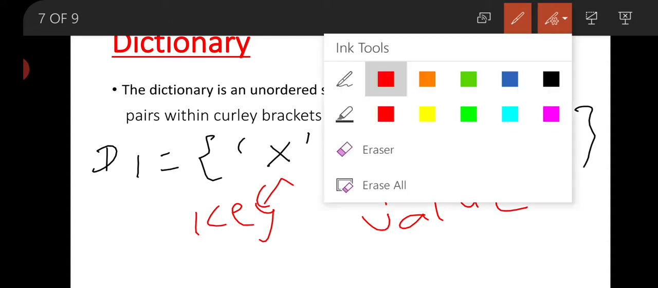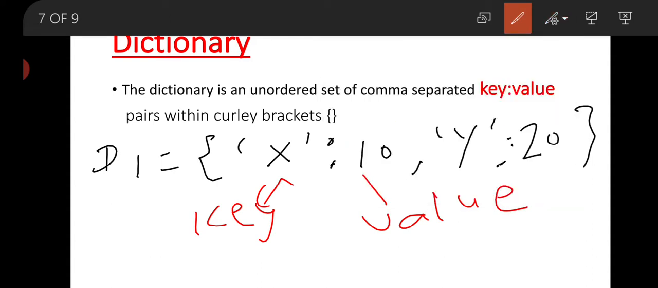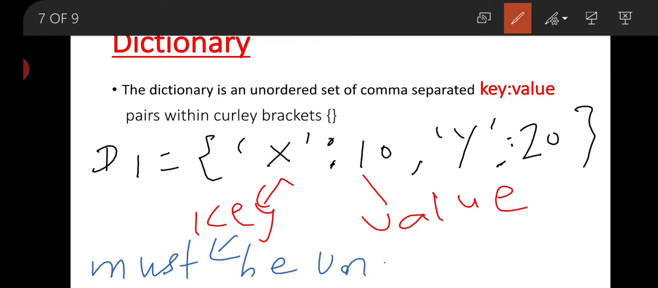Now in the dictionary we must have unique keys. Keys must be unique in your dictionary. No duplicate key is contained. If we are going to expand this sequence, then we can have 10, 20 for any other key, like A equal to 10, B equal to 20, but we cannot have any key named X and Y again because a key cannot be duplicated in a dictionary. This is your dictionary data type.